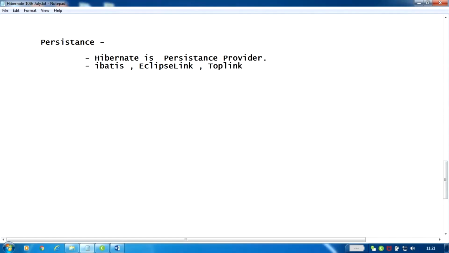These are some of the equivalent persistence providers that are available in the market. Eclipse Link, iBatis, TopLink. They are also called persistence providers. They are also used in your DAO layer to interact with the database. But they are not used too much. Hibernate is used a lot.